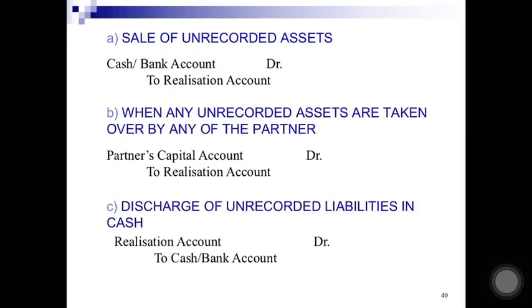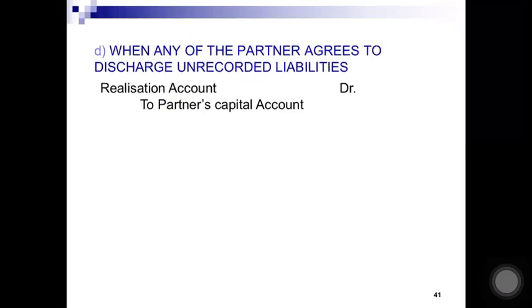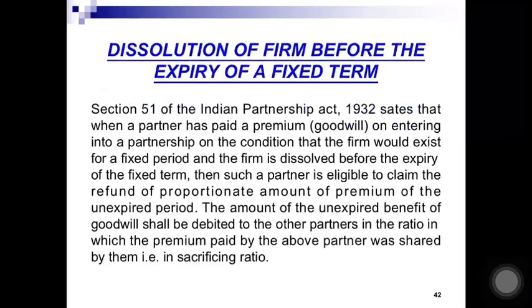On the sale of assets, cash account debited to realization. If that asset has been taken over by a partner, then partner's capital account debited to realization. Similarly, when an unrecorded liability is paid, realization to bank, and if any partner agrees to pay off that liability, then realization account debited to partner's capital account.